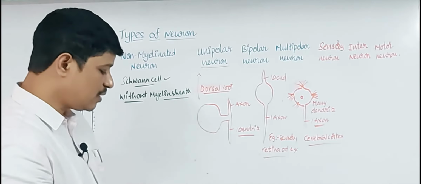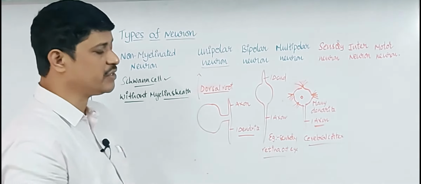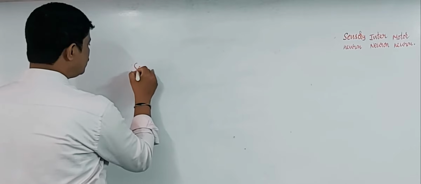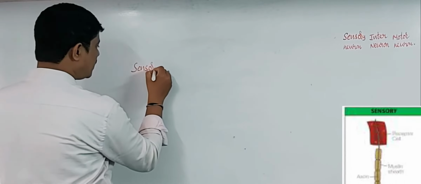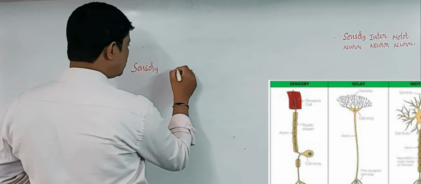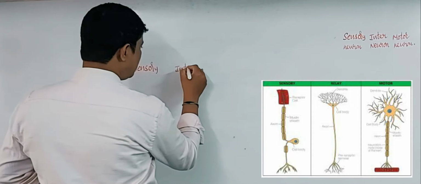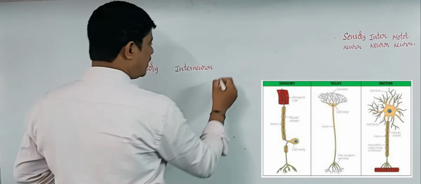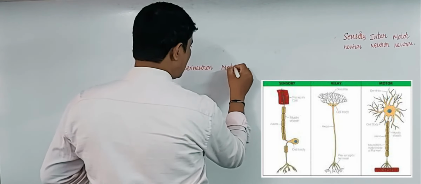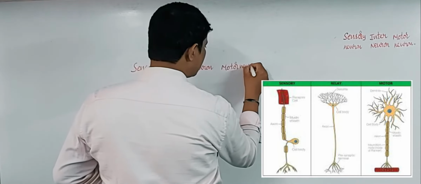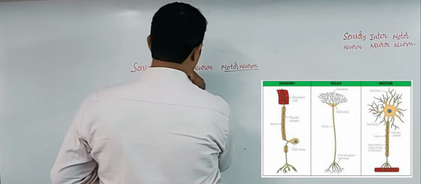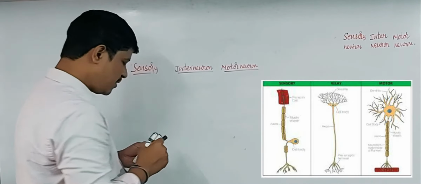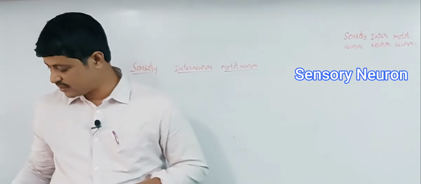Now coming to the functions. According to the functions of the neuron, they are divided into sensory neurons, the second one interneurons, and the third one motor neurons. First one, sensory neurons.